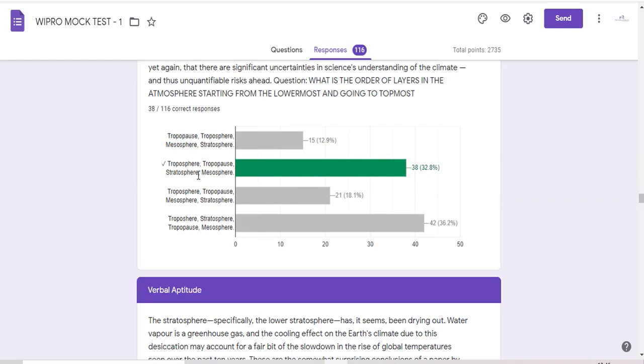Okay, so these are some of the specific understandings. If I were you as a student, I told what I need to follow, and as a holistic approach, I have told you what you need to follow. Okay, so I think this is a comprehensive feedback that I have given you. I have taken verbal as an example because majority of you have done well in maths and reasoning, but you have not done well in verbal. That is the reason why I have chosen verbal. Okay, for you to understand.